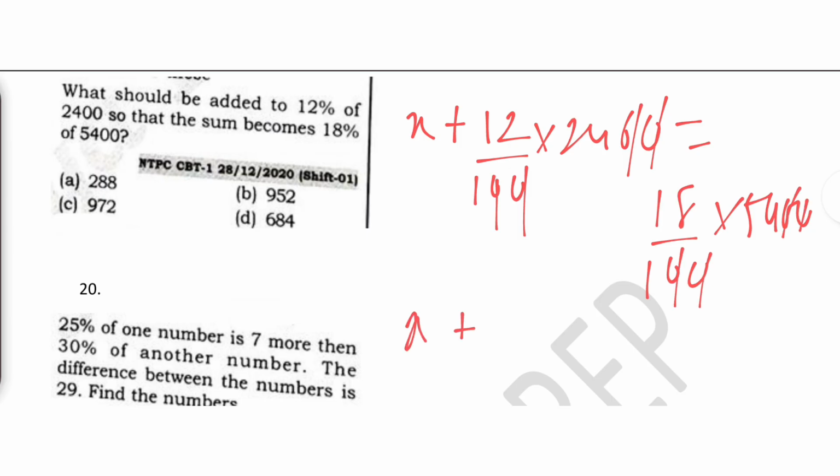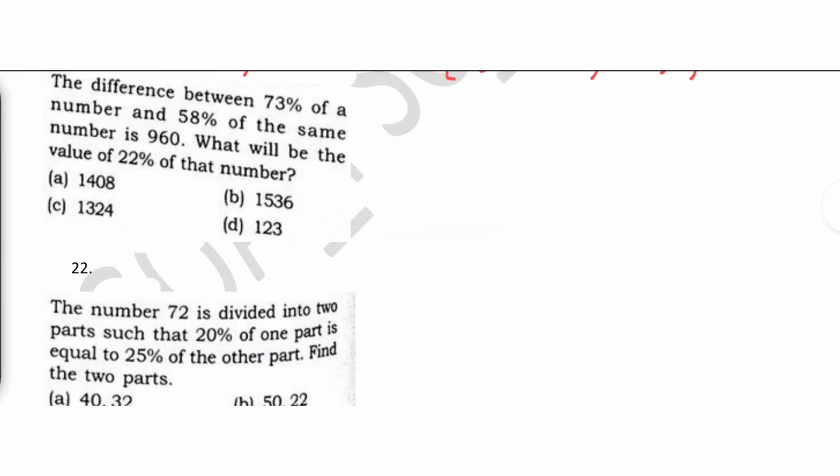X plus 12 into 24, we have 288 equals 18 into 54. We have 972. When you cancel this, just look at the unit digit. 2 minus 8, it should be 12 minus 8, which gives us 4 only, and there's only 4 in option D at the units place. So this is the correct answer. You can even play with the unit digit, you don't have to solve everything.